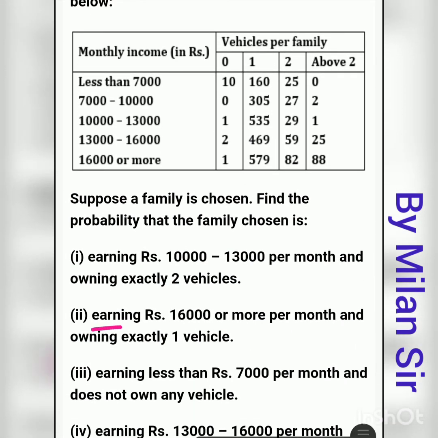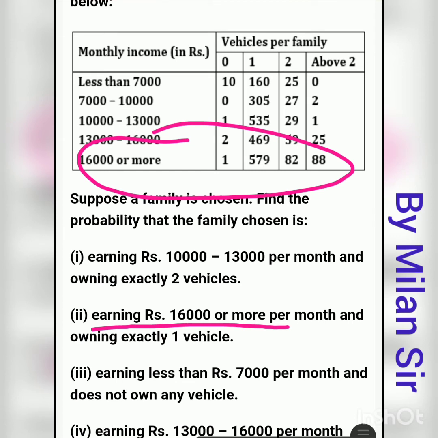Earning rupees 16,000 or more per month. Here we need to see this last row, 16,000 or more per month, and owning exactly one vehicle. In that, exactly one vehicle, 579 families are there, which have 16,000 or more per month earning and own exactly one vehicle.